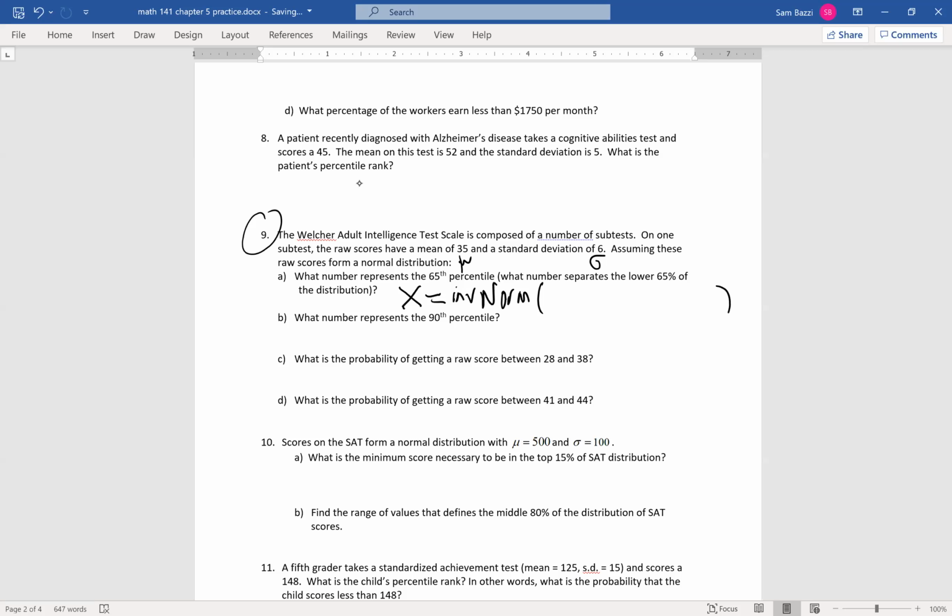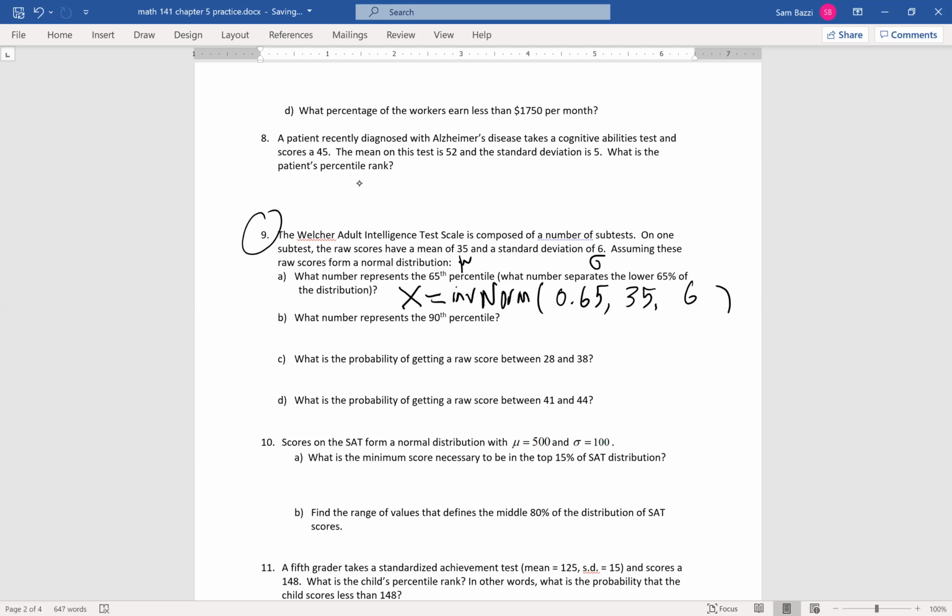And a percentile is already an area to the left, so you don't have to worry about subtracting from 100% or anything. You just use it as is. So that will be 0.65, guys. And then you need the mean, which is 35, and then the standard deviation, which is 6. And that should give you the X value.